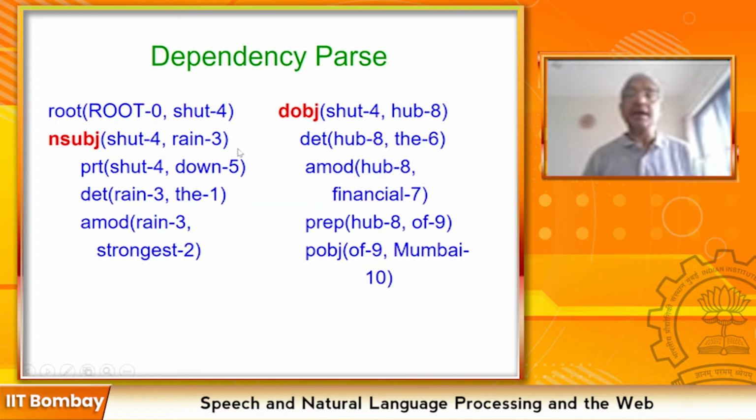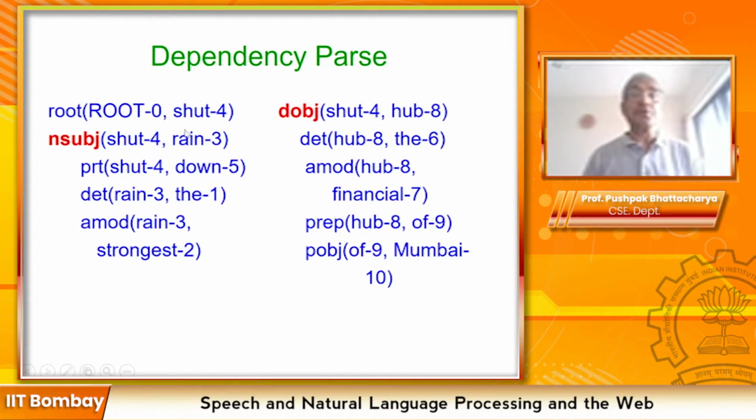That would be the Hindi sentence. The verb goes to the end. So here everything begins with shut. So that's why there is an arc going from root to shut. Root is a fictitious node. So that is the starting node for the dependency tree.